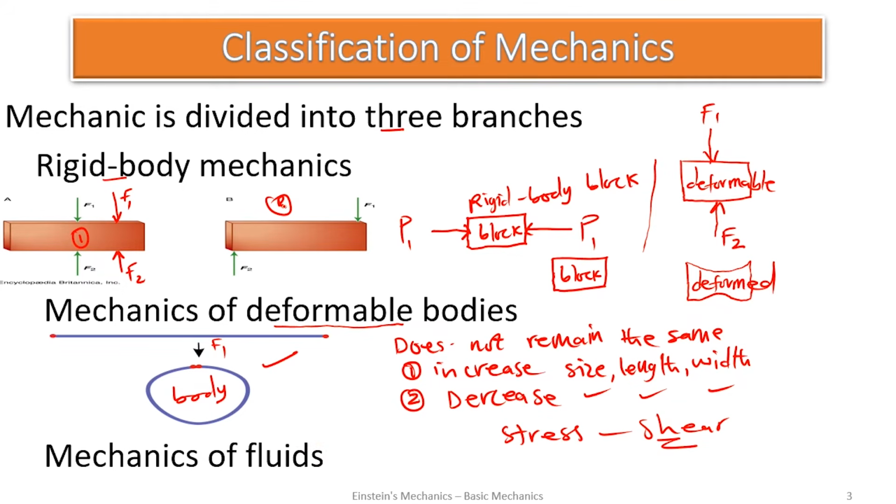One, rigid bodies: bodies which are not deformed, or change in size, after a load is applied. Two, deformable bodies: bodies that deform and change in size when a body undergoes compression or tension force, when a force is applied on them. And three, mechanics of fluid. We will look at how fluids change in size and shape when shear stress is acting on them.